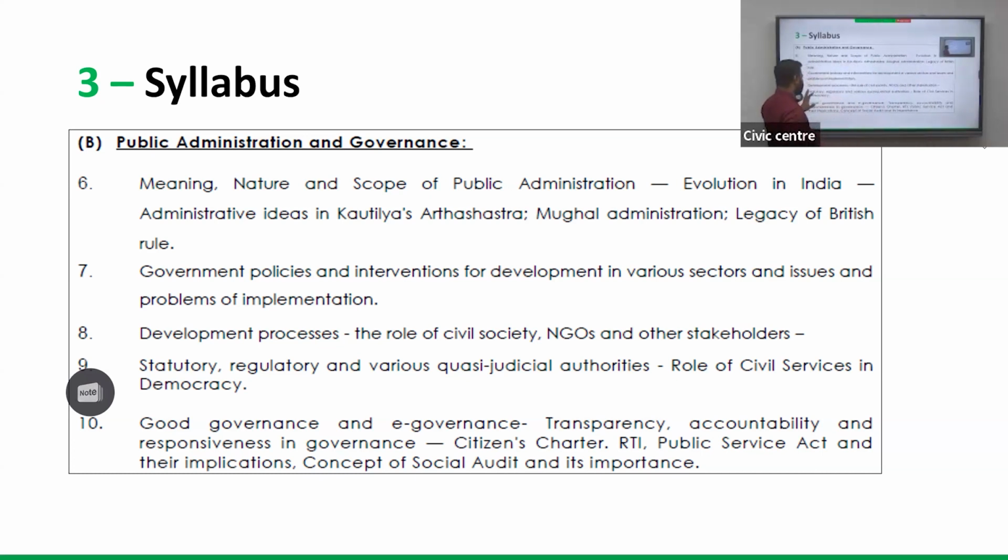And when it comes to the other part, statutory, regulatory, and various quasi judicial authorities, it's a polity topic also. These are statutory organizations which are created with a law, a parliamentary law. If you take the example of the National Human Rights Commission, the role they are playing in protecting human rights in this country, or the Commission for Minorities, all this comes under the statutory bodies where they have been given a mandate and they are performing.